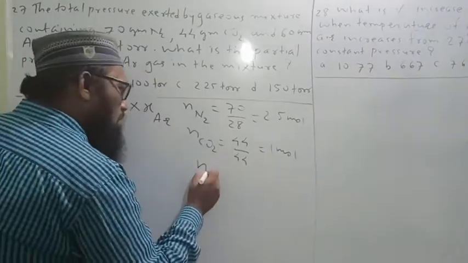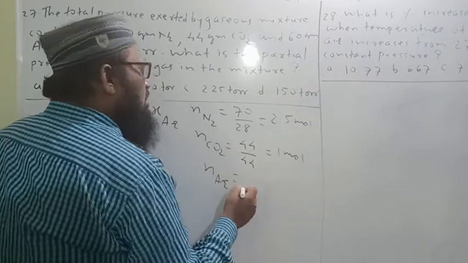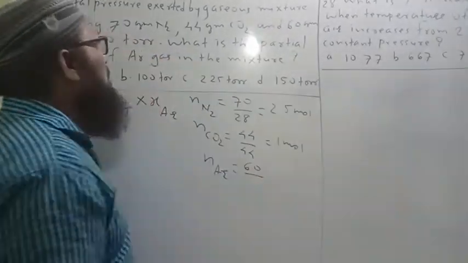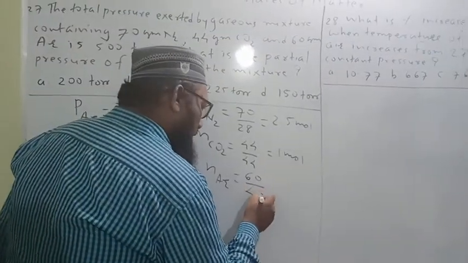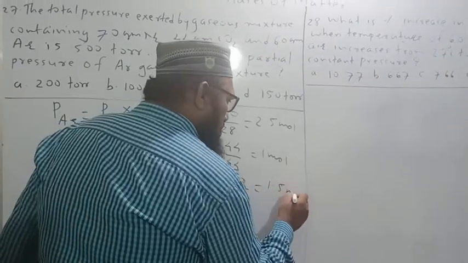The number of moles of argon gas is equal to given mass 60 gram upon molar mass of argon gas, which is 40. This is equal to 1.5 mole.